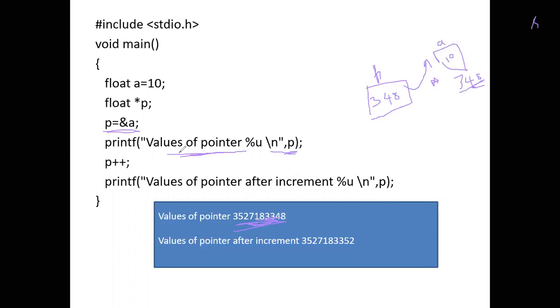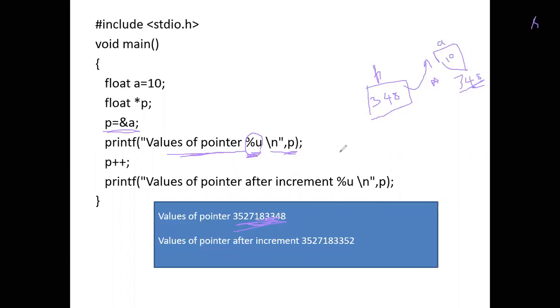For the value of a pointer, I have used %u. Whenever we want to display an address, you cannot write %d. %d is used for integers, correct? So if I want to display an address, we are supposed to write %u. %u is nothing but unsigned. We consider that an address is an unsigned numeric value.